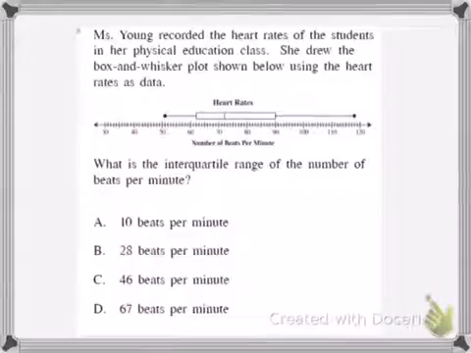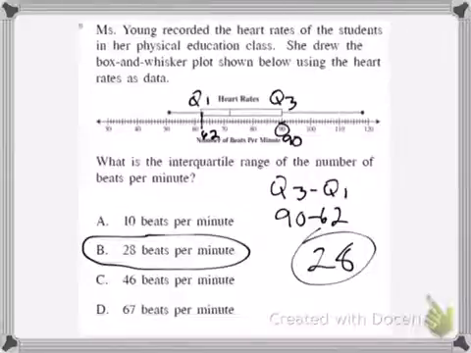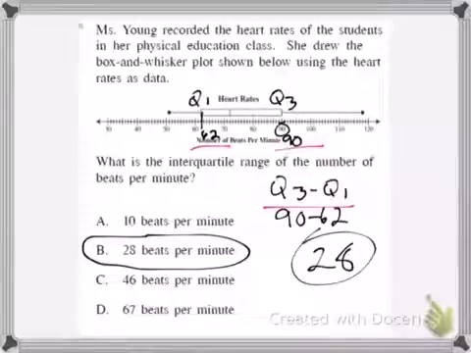All right, right here, Miss Young is tracking the heart rates of students in her physical education class. She drew a box and whisker plot shown below using the heart rates as the data. What is the interquartile range of the number of beats per minute? Right here, Q3 is 90, Q1 is 62. How you find the interquartile range is subtract Q1 from Q3. 90 minus 62 is 28.